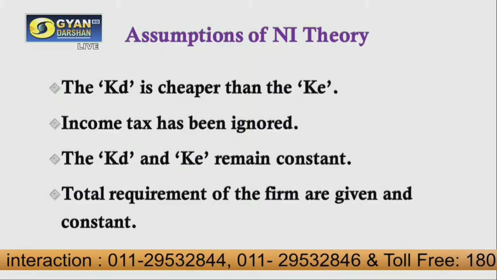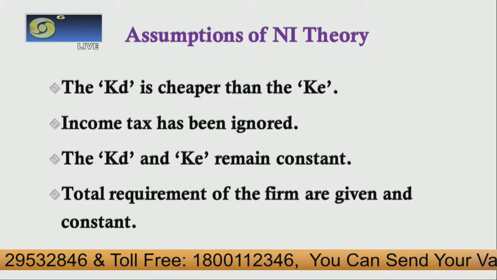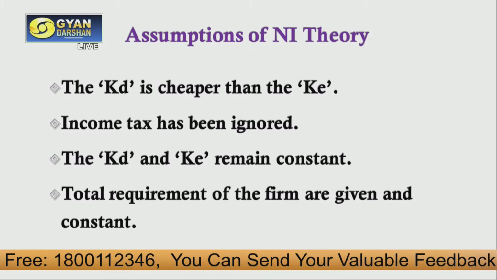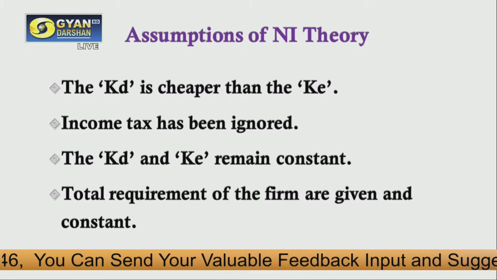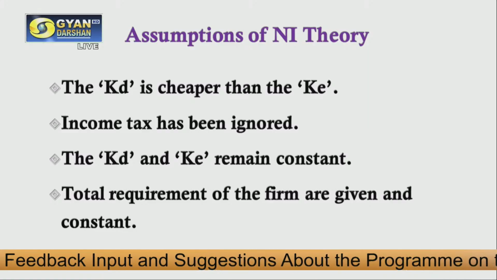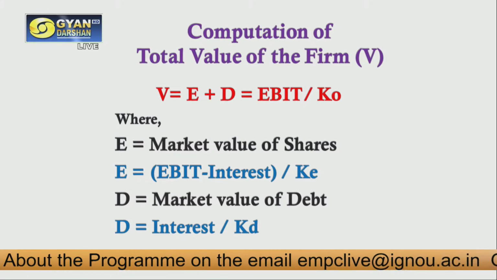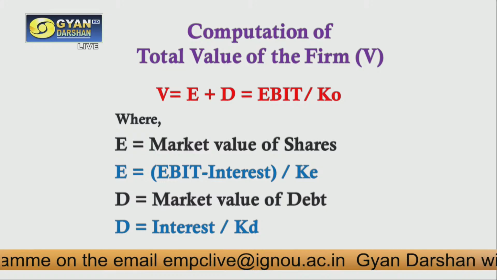And there are certain assumptions which are considered while dealing with this theory. It says that cost of debt is the cheaper source of finance as compared to cost of equity. Income tax is ignored for this theory. Cost of debt and cost of equity remain constant. That means whenever we are starting our calculation, maybe a new business, whatever cost of debt and equity is considered in the beginning, it will remain the same till the time we are doing our calculation. Total requirement of the firm is given and constant. So based on these assumptions, we are going to calculate the value of the firm.